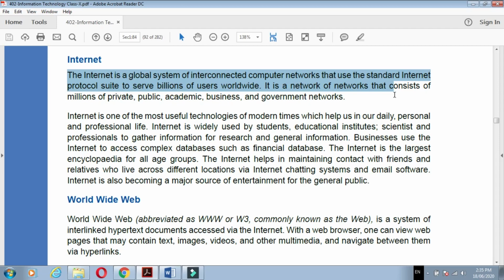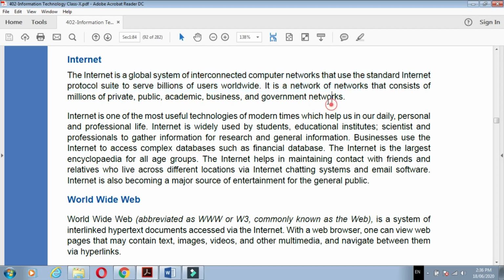Internet protocols means they are following rules. The network or the internet has some rules, and they are following those rules. Under those rules, they are interconnected to other computers, which have networks, and these worldwide networks are used by all users. So it is called the internet.